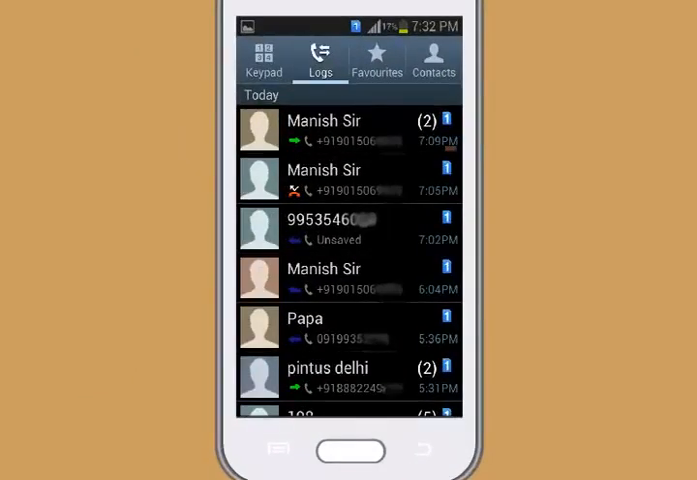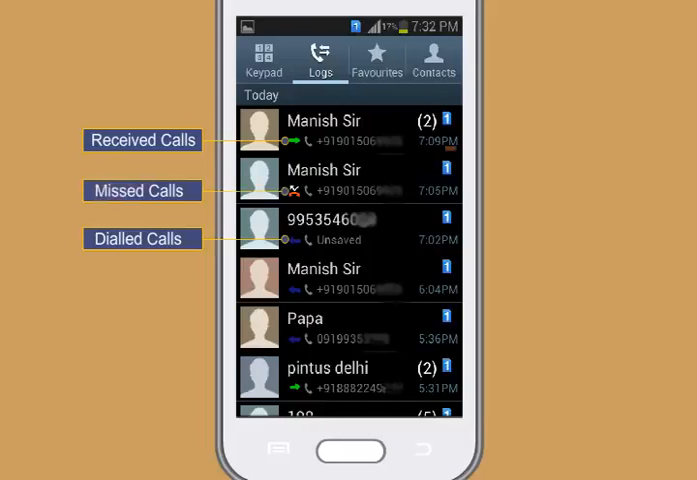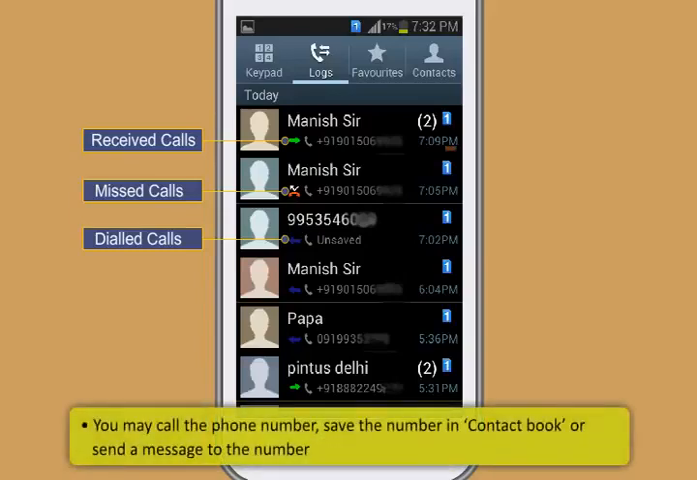In a smartphone, all calls can be seen in one single list. A green arrow denotes received calls, a blue arrow denotes dialed calls, and a red arrow denotes missed calls. You may call the phone number, save the number in contact book, or send a message to the number.